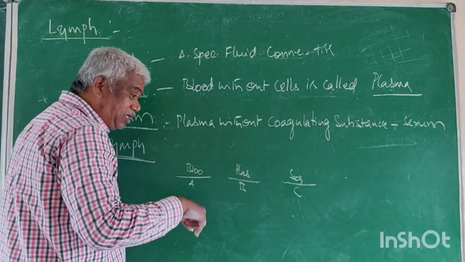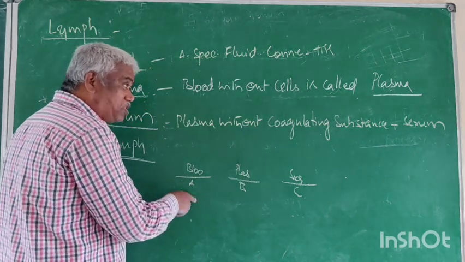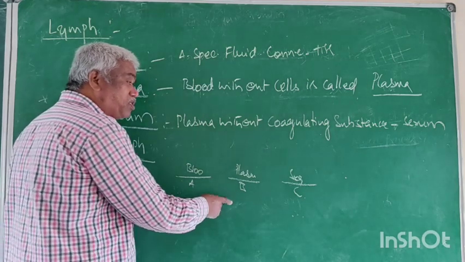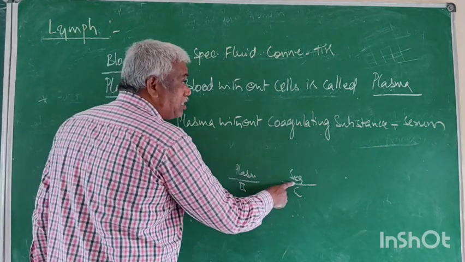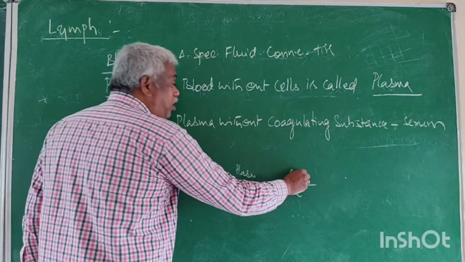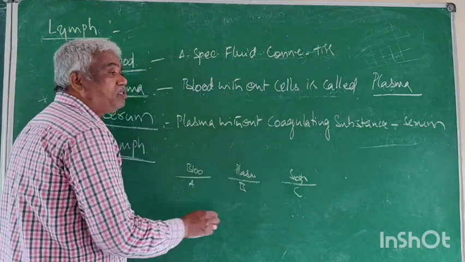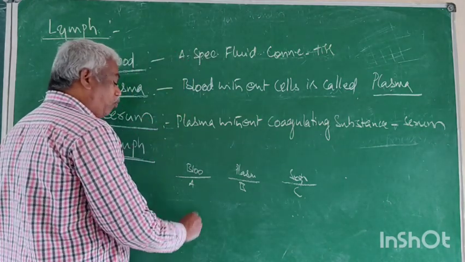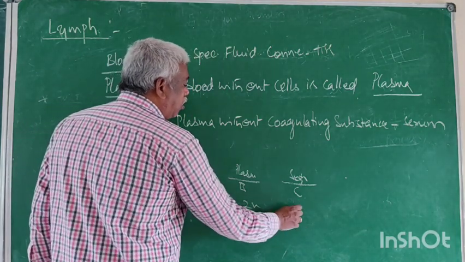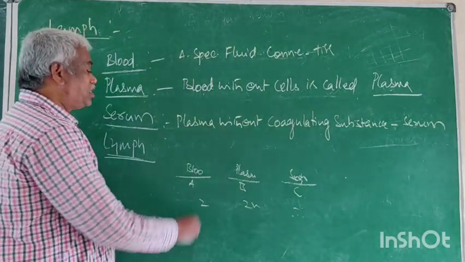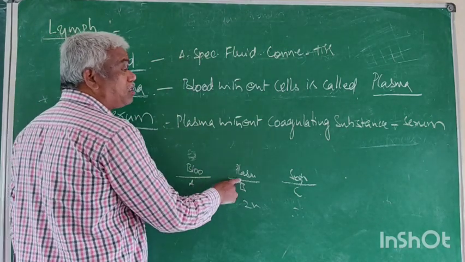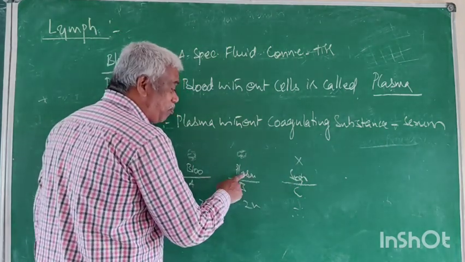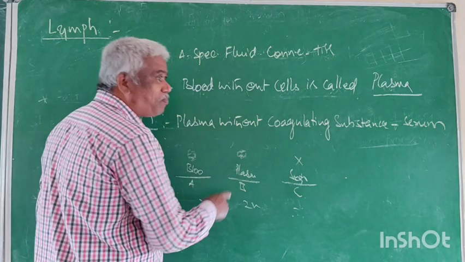Is the blood present in the body or outside the body? Outside the body, on the slide. Is plasma present in the body or outside? Outside the body. Is serum inside or outside the body? So all three types of fluids are outside the body, on slides in the laboratory. Thus, within two minutes, you can observe it is a clot.